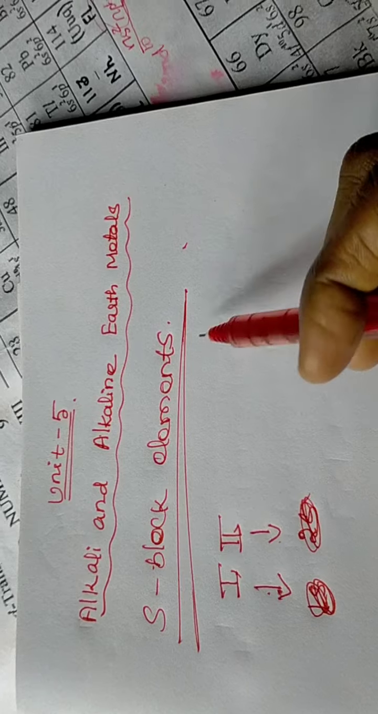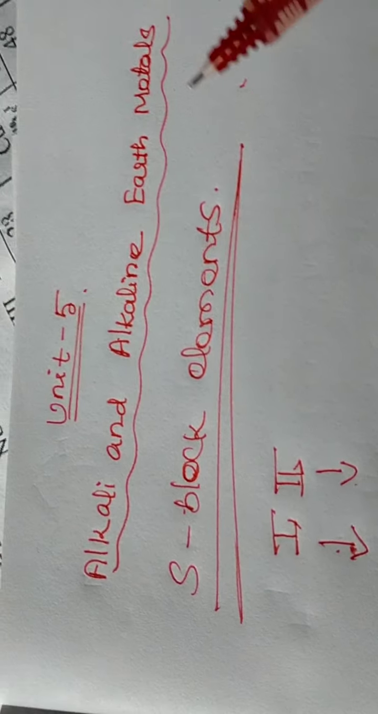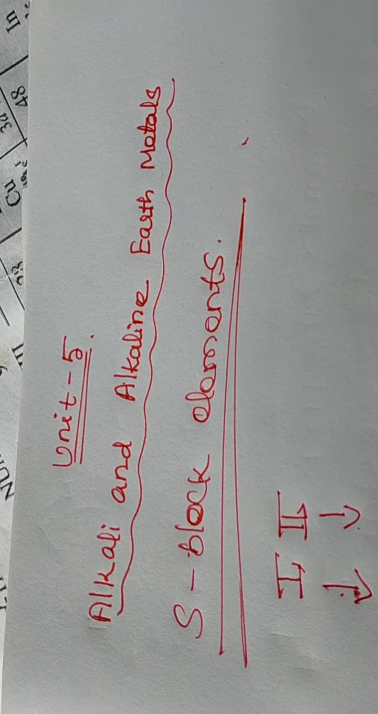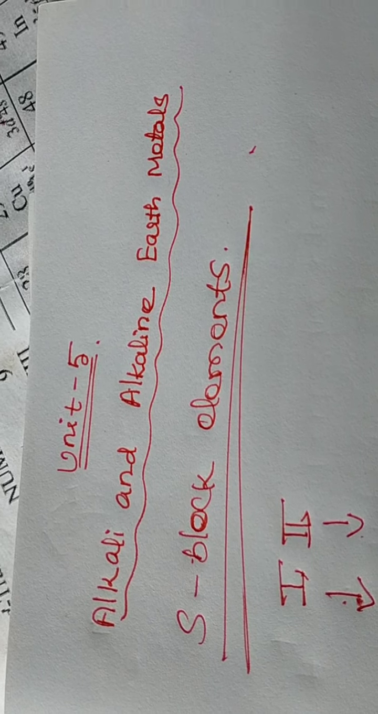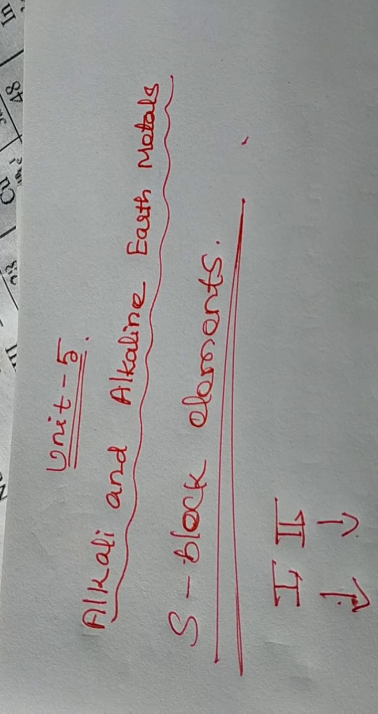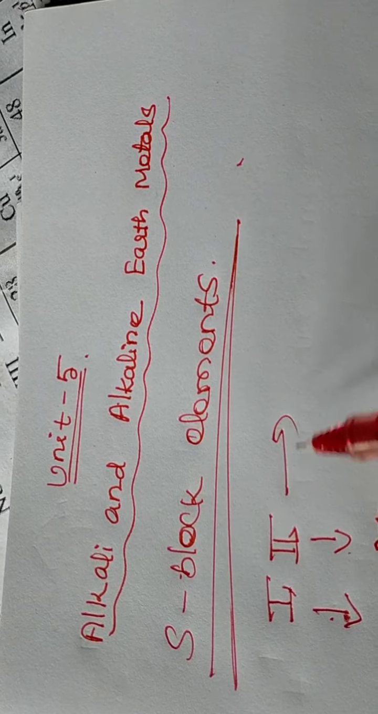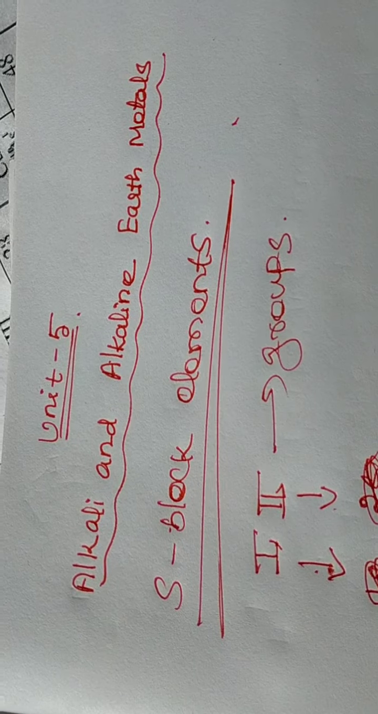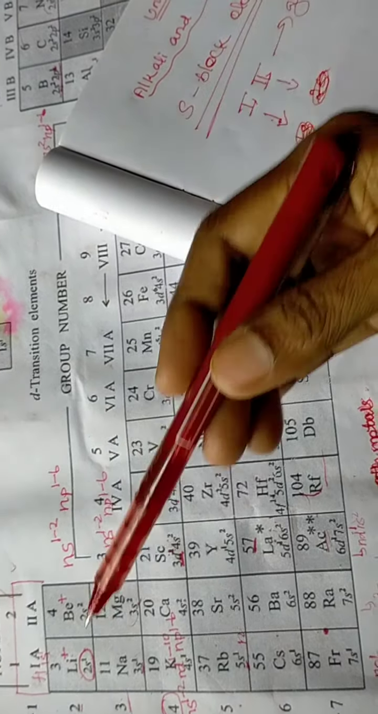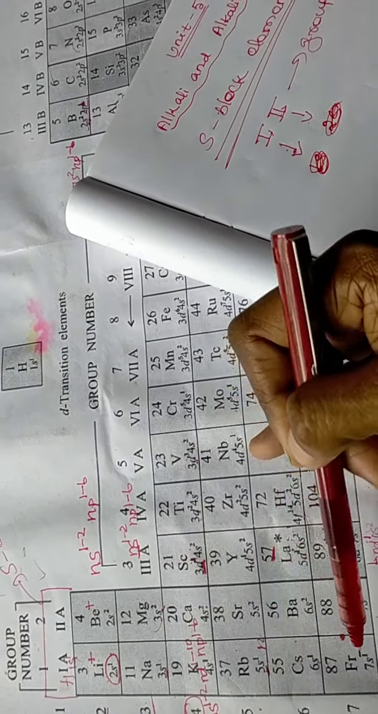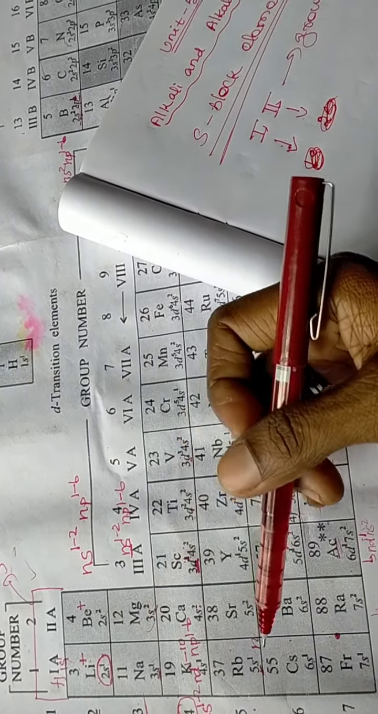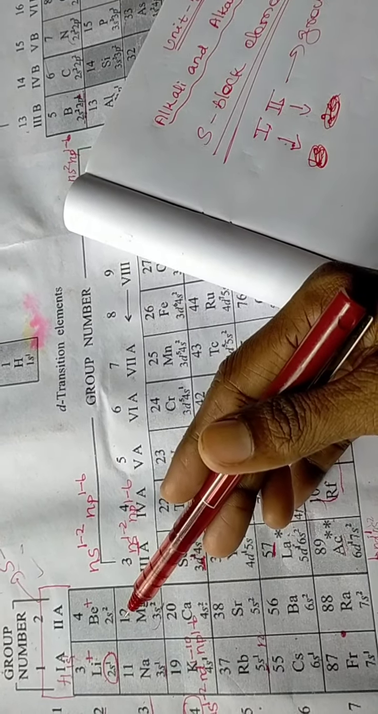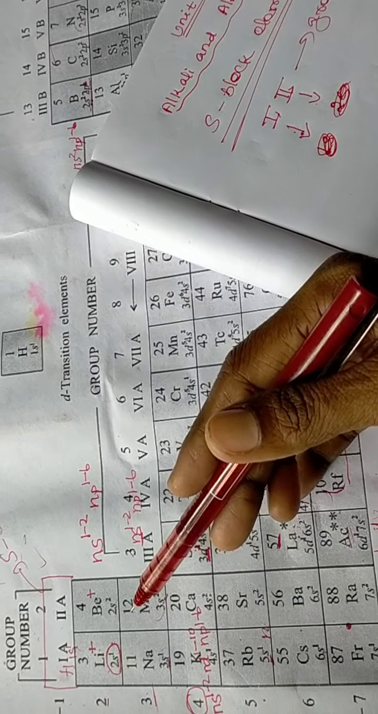Generally, these metals are known as S block elements. In the modern periodic table, you can take the first two groups. They are known as S block elements. So, first group and second group elements are S block elements. First group elements are known as alkali metals, and second group elements are known as alkaline earth metals.